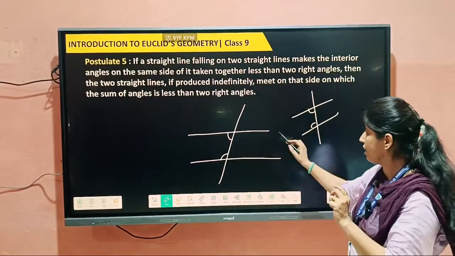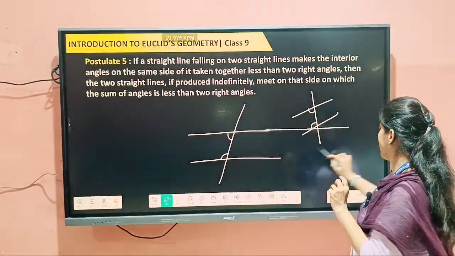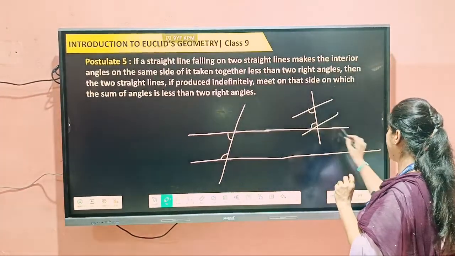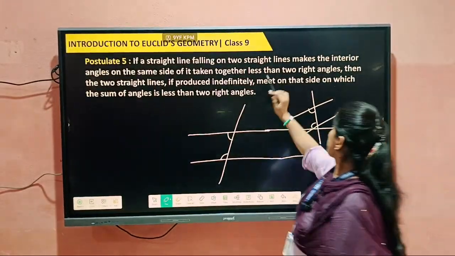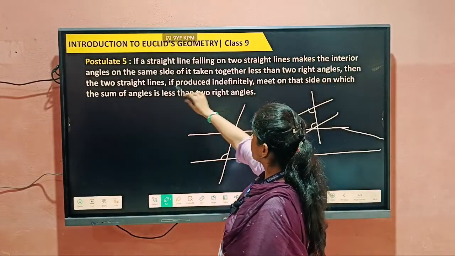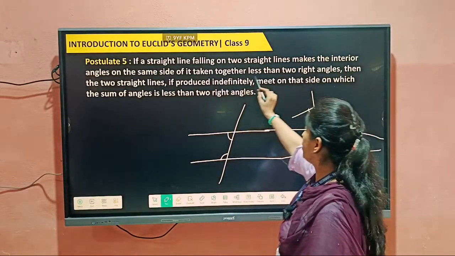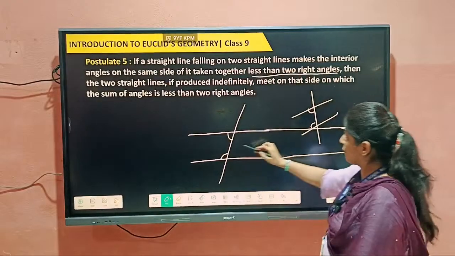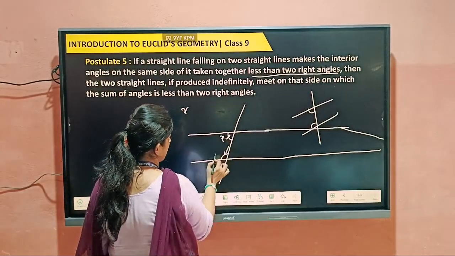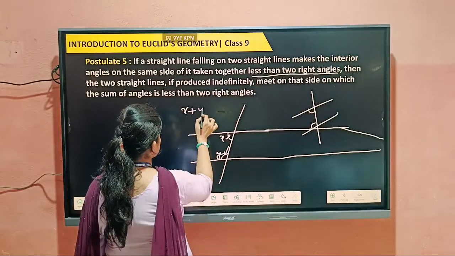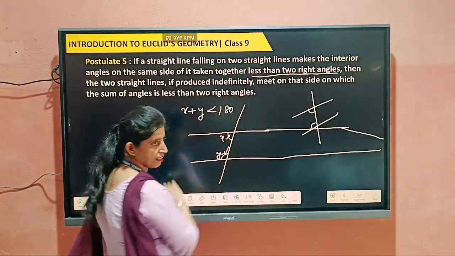It is not confirmed that they are parallel; maybe these two lines will meet at one point. We don't know about it, right? So the interior angles on the same side taken together less than two right angles means their sum is less than 180. Suppose this angle is x, this angle is y, so their sum is less than 180.